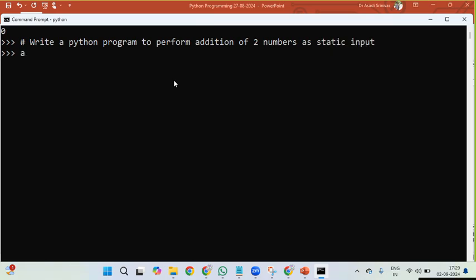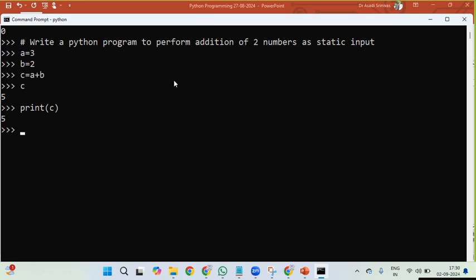Now you can write a Python program to perform addition of two numbers as a static input. I am declaring a is equal to 3, b is equal to 2, then c is equal to a plus b. Type c and it will print 5. You can also use print c, and it will print 5.